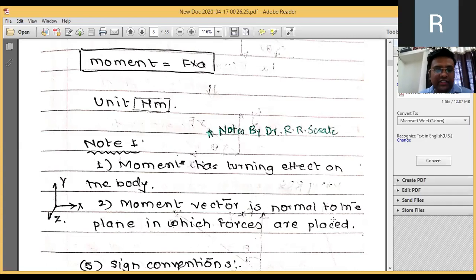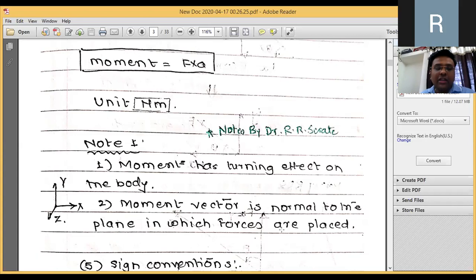So over here the first note has been mentioned. These notes are very important. Take it down. If you have your pen and pencil ready, take it down. Moment has a turning effect on the body. So this can be one of the MCQs: what is the impact or the effect of moment on the body? It will give a turning effect on the body.